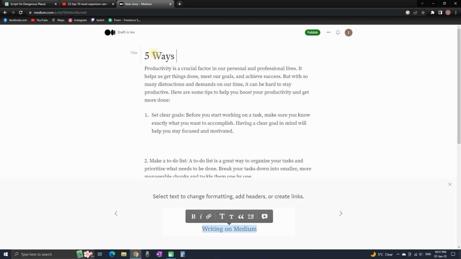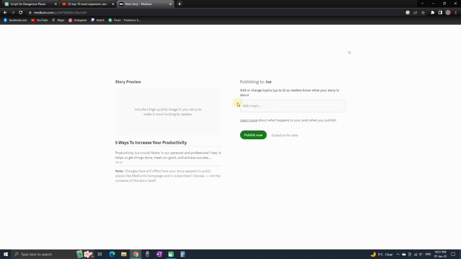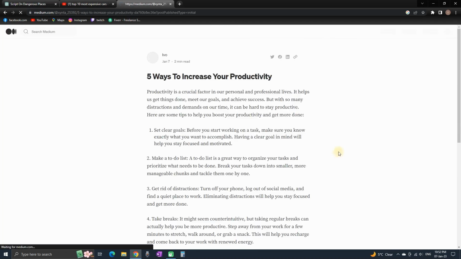Then I go to title and I put it 5 ways to increase your productivity. The next step is to select publish, which is right here. And then just like YouTube, you can add some tags on it. You can put up to 5. So my blog is about productivity, so I am putting productivity, improvement and efficiency. Then I select publish now, and now you can see your blog.